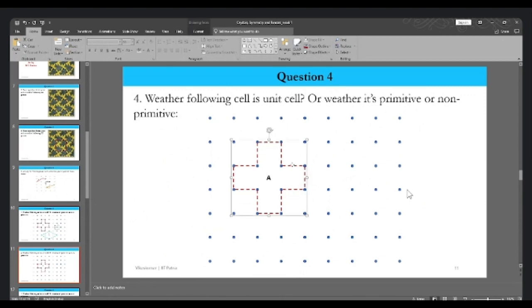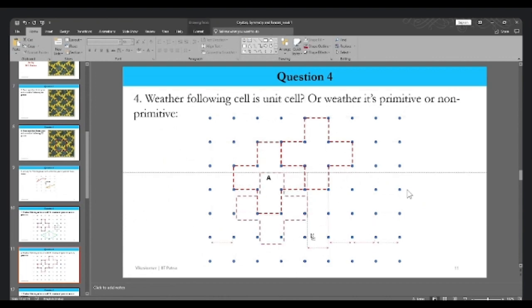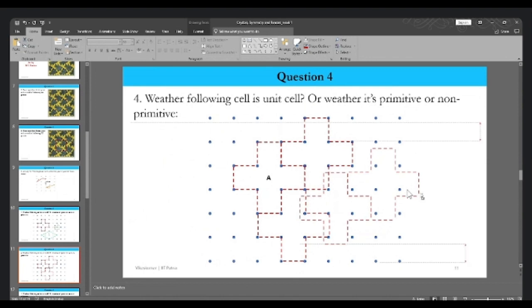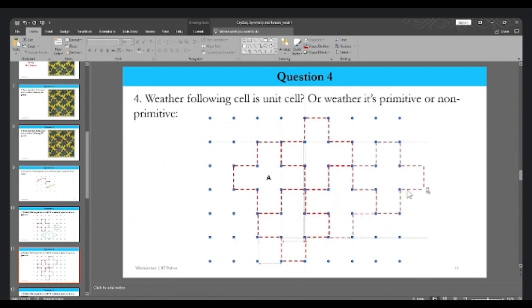So let's try to translate this in a particular direction over here. We are able to; it's not leaving any gap in between them. This particular question, you remember, our professor has left for us to solve. Here we can also see that it's not leaving any space. How about we go to the next part? Let's select two of them and try to translate them this time. We are not leaving any gap in between them.